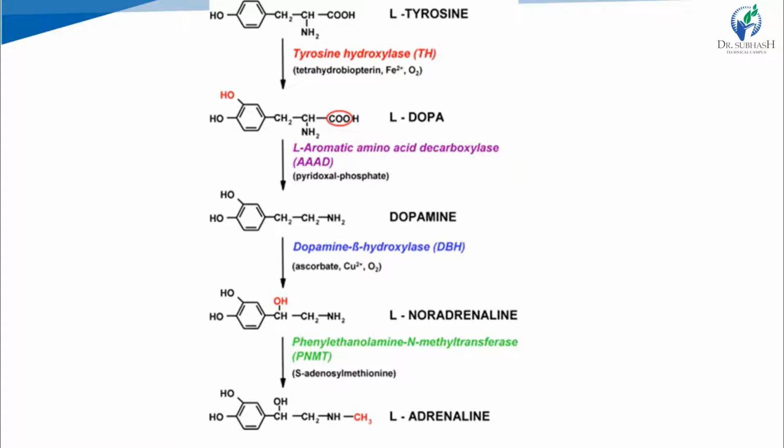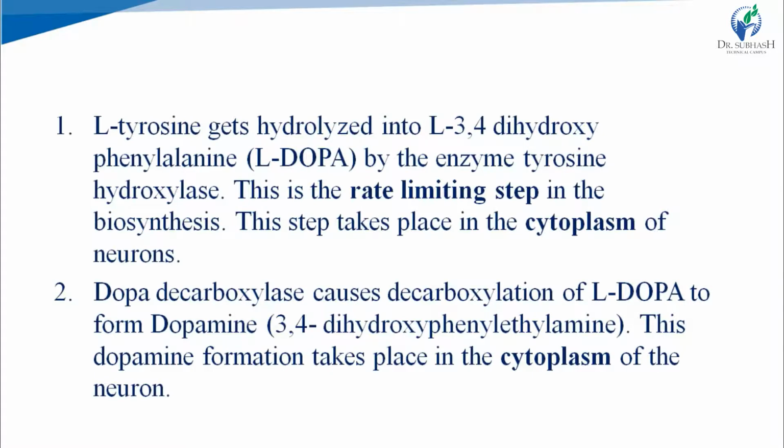Means when there is sufficient production of noradrenaline, this biosynthesis is stopped automatically. So tyrosine to DOPA is the rate limiting step and tyrosine hydroxylase is the rate limiting enzyme, right?